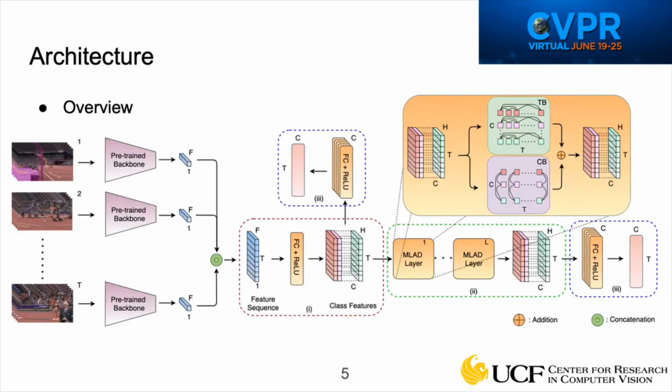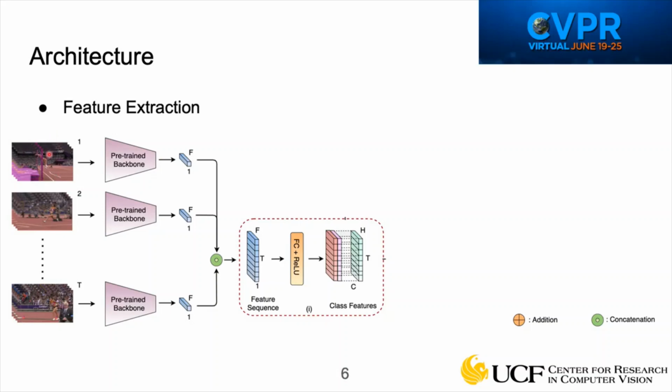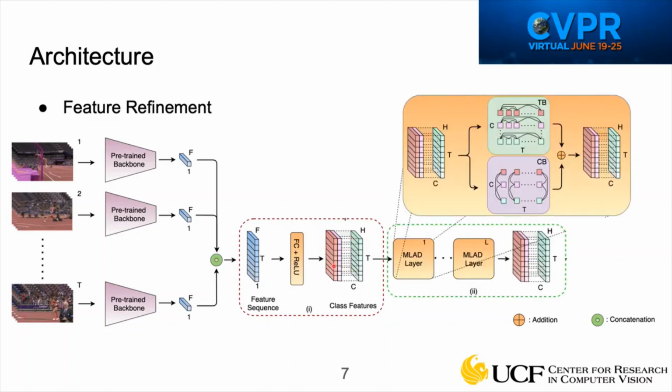To solve the problem of temporal action localization by leveraging the relationship between actions, we propose the following architecture. This consists of three main components. First, a long video is divided into individual clips, which are passed through a pre-trained backbone to extract features. These features are then passed through a fully connected layer to learn class-specific features. Once the features are extracted, they are refined using our proposed MLAD layer.